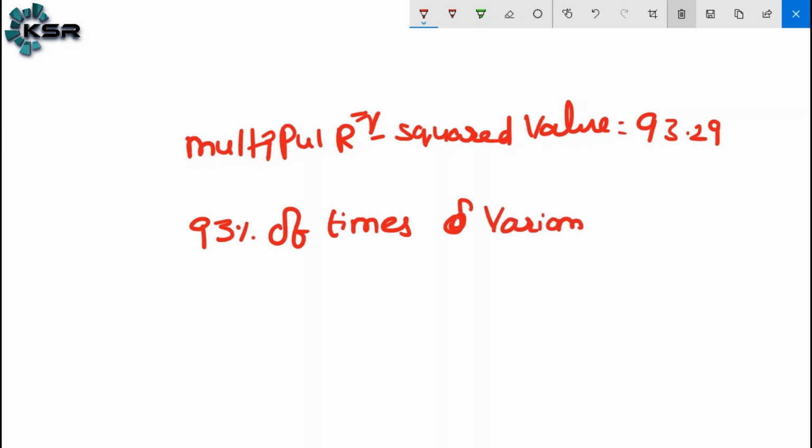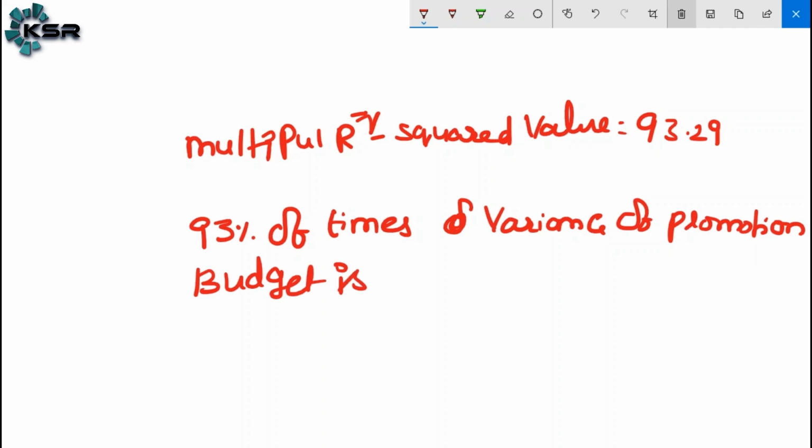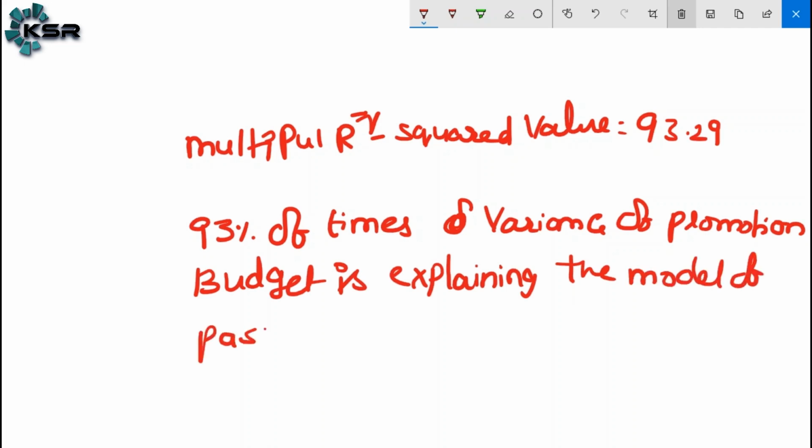the variance of promotion budget is explaining the model of passengers. That is the meaning. Simply we can write 93% of the time the independent variable explains the model of the dependent variable.